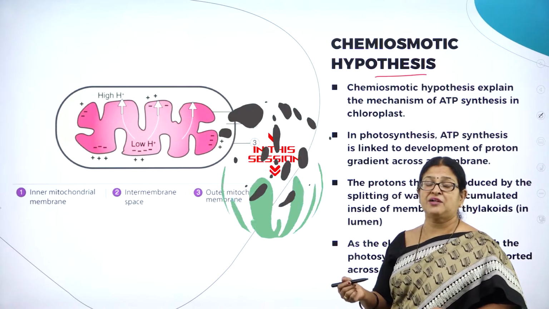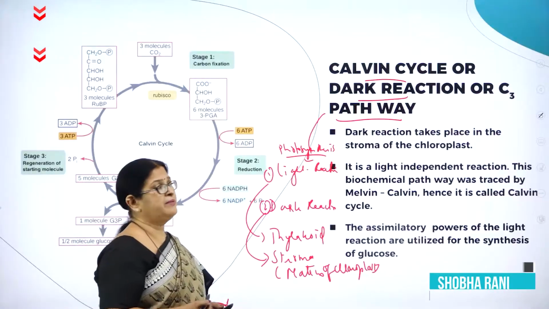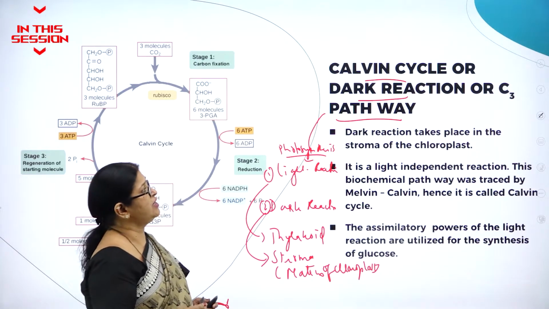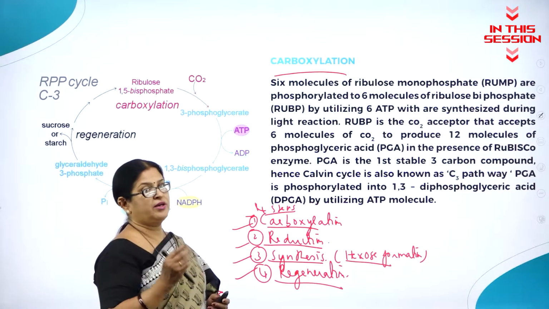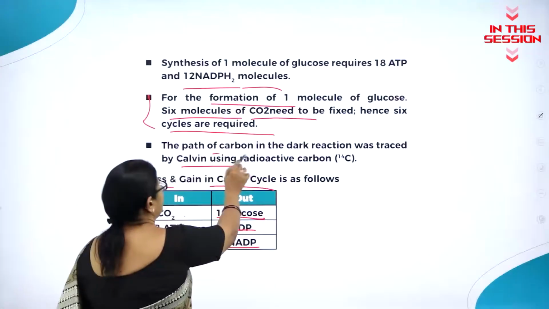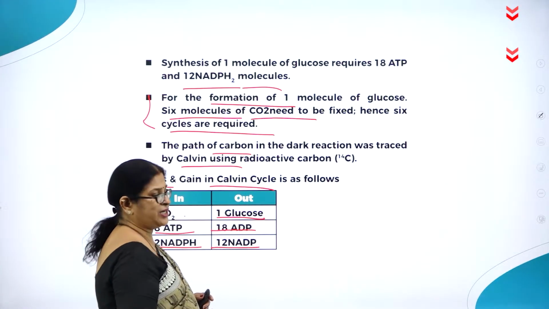Osmotic means what? That which takes place against the concentration gradient. Given by Melvin Calvin, this cycle is hence called the Calvin cycle. So the Calvin cycle, or the dark reaction, or C3 pathway, involves 4 very important steps. The path of carbon in the dark reaction was traced by Calvin using radioactive carbon, that is C14.